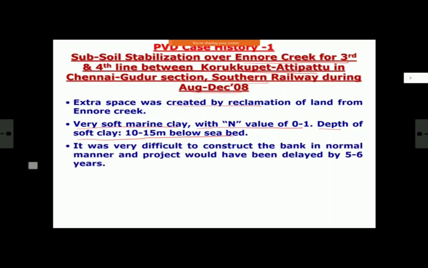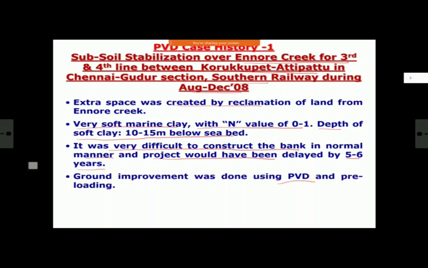So it was a very bad location, and in the normal course, it was difficult to construct the bank. If you had done normal loading, means surcharge loading and then waited for consolidation, the time calculated would have been around 5 to 6 years. So for 6 years you could not have done earthwork there. And nowadays, nobody will listen to us if you say that I want to construct a surcharge bank and wait for 5 years. Nobody is having that much patience, and rightly so.